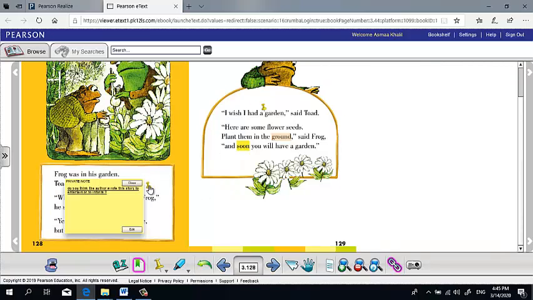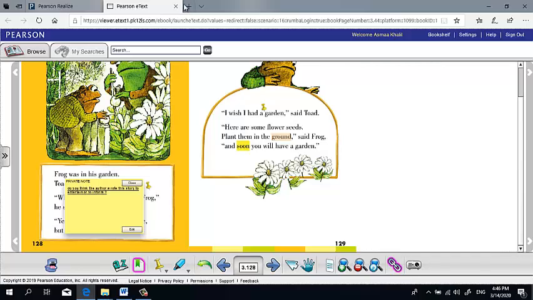Here we have a question. Do you think what is the author's purpose here? The author's purpose, to inform or to entertain? I told you many times that author's purpose looks like a PIE. P is for persuade. I is for inform, to tell you information. Persuade means to change your opinion. E is for entertain. Entertain means to have fun.